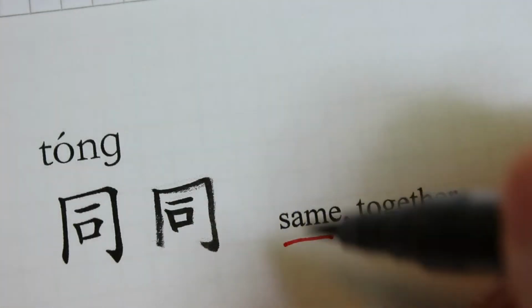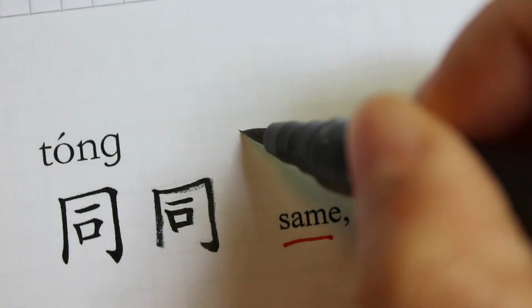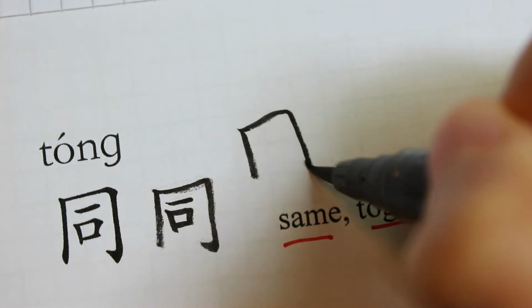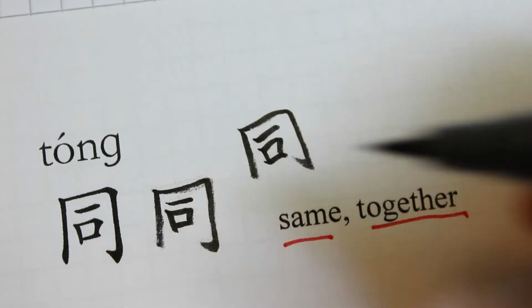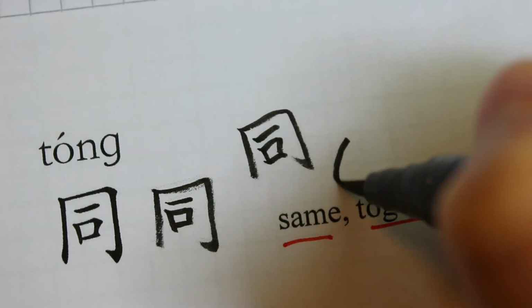Let's try to write 同 together. 1 2 3 4 5 6. So 同 has 6 strokes.